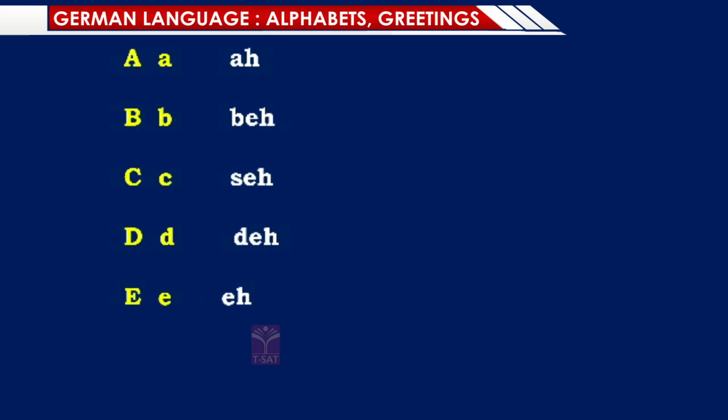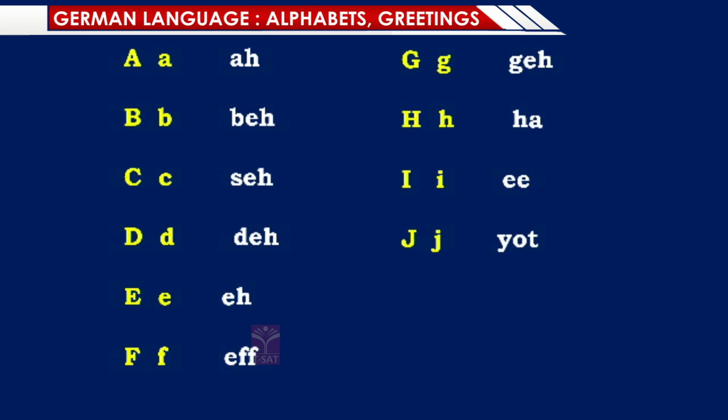F. Same as how we pronounce in English, the same way, F. Then we have Gay. The next letter, Ha. Then E. Yacht. Remember, J is pronounced as yacht.